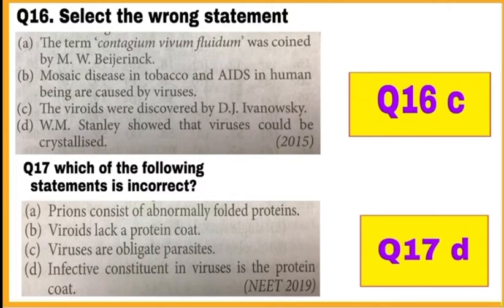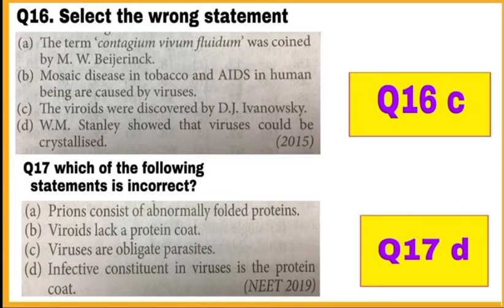Question number 17. Which of the following statement is incorrect? Statement A, look. Prions consist of abnormally folded proteins. This is correct. Prions are infectious particles which do not have nucleic acid. They have simply protein and cause diseases in animals and humans. B. Viroids lack a protein coat. This is also correct. Viroids do not have protein coat. They simply have free RNA.